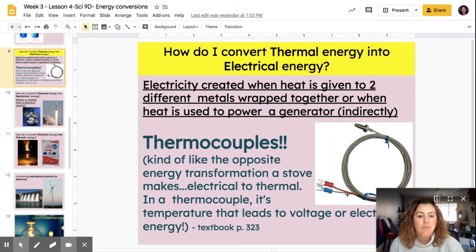You've got two different metals over here. They get wrapped together. And what happens is that when they get hot, they're going to actually cause the electrons to flow in this wire, so they're making electricity. You have thermocouples in your stove at home, in your oven. Actually, I don't think they're in your stove, they're in your oven, and they're in cars as well.